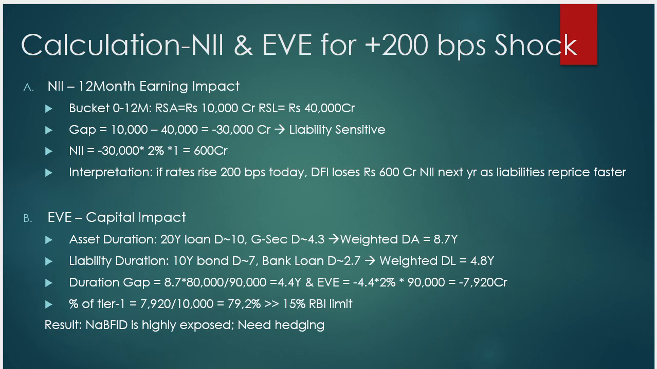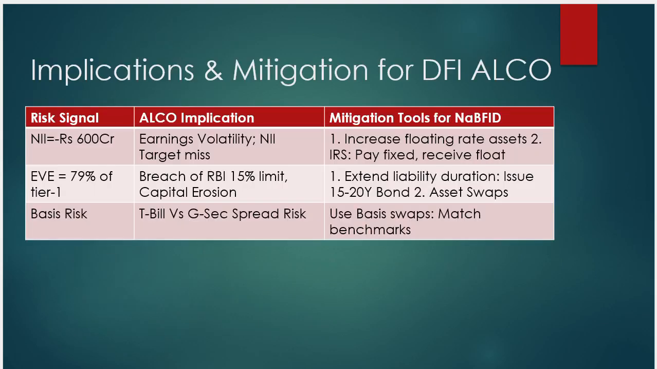So let's move on to the next slide, which is an important slide, guys, on the implications and mitigation for the development financial institution on the ALCO committee. Here we are going to discuss the risk signals, ALCO implications, mitigation and tools for the development financial institution. The net interest income of minus 600 crore means earnings volatility from the mismatch. The mitigation tools for that are to increase floating rate assets and use an interest rate swap to pay fixed and receive floating to hedge it.